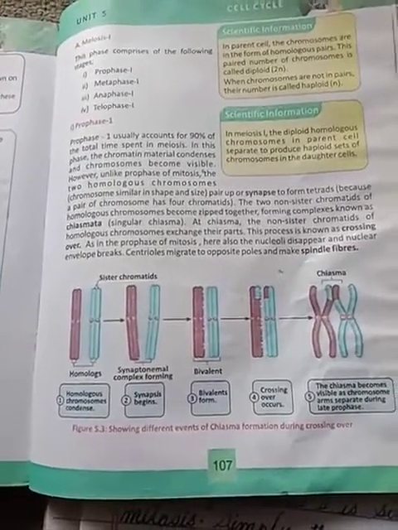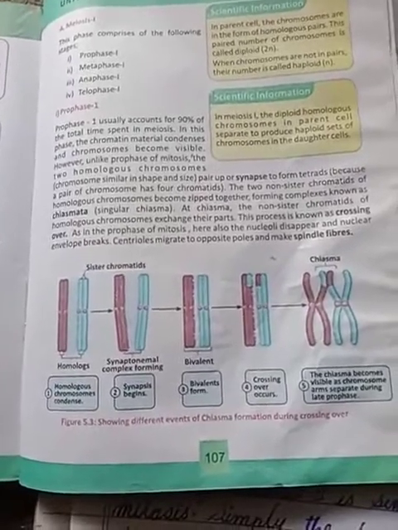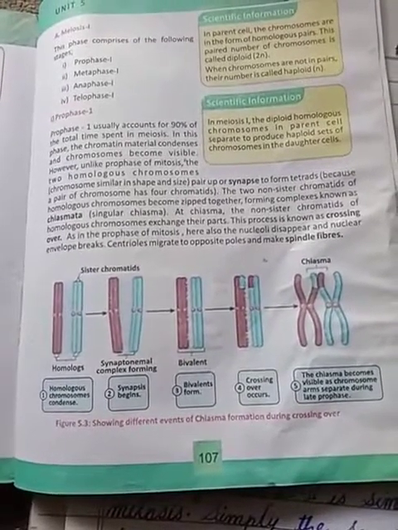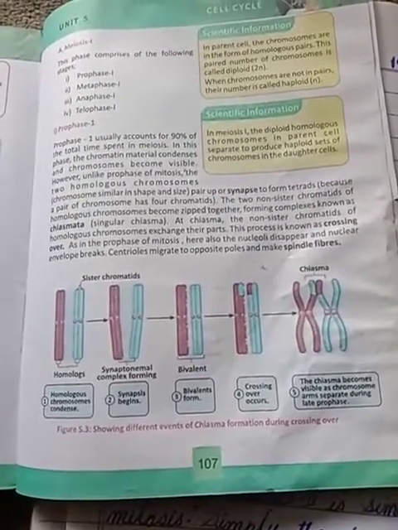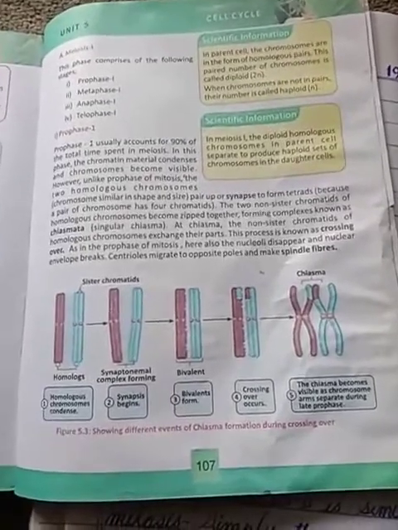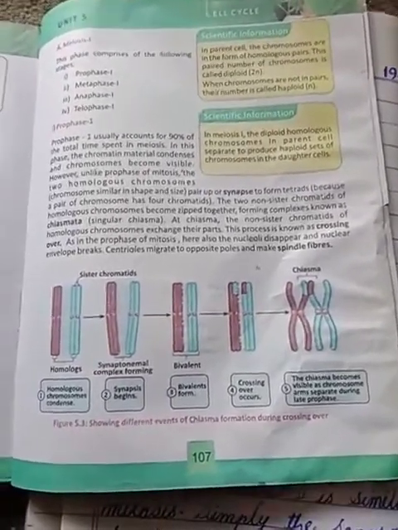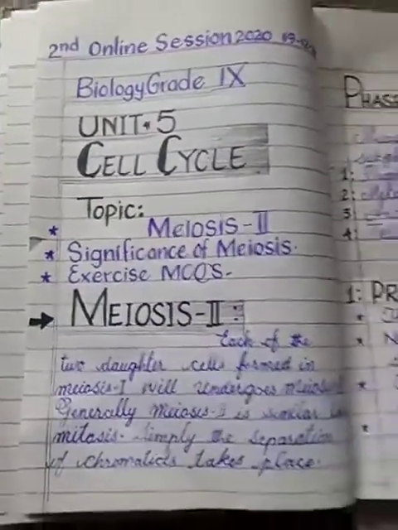We studied up to the level when the parent cell is divided and produces two haploid daughter cells. Then we said that after this completion, the cell will undergo meiosis 2. I hope you remember the whole process, and now it will be clear to you in meiosis 2.